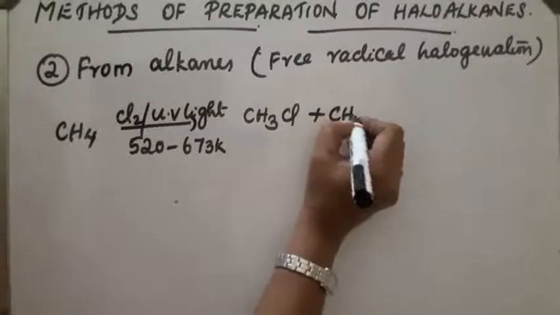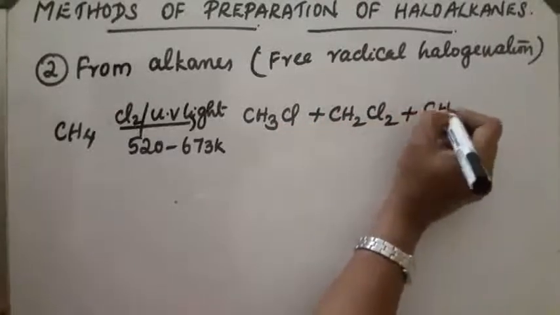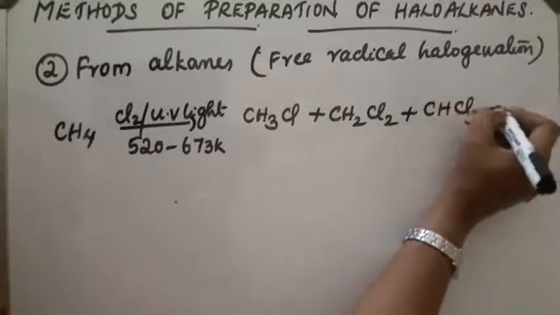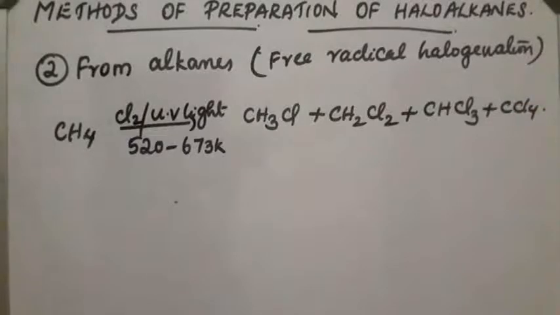Next, two hydrogen atoms are replaced, then three, and finally all four hydrogen atoms are replaced by chlorine. So a mixture of different halo compounds is obtained. It is very difficult to separate all these compounds. This method is called free radical halogenation.